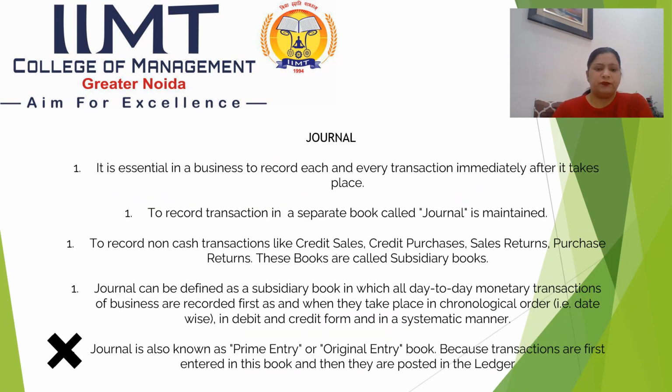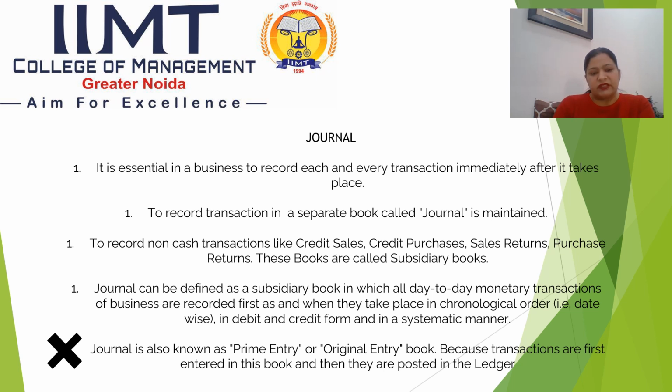Now comes the journal. Journal is the primary book of recording. It is essential in a business to record each and every transaction immediately after it takes place. To record transactions, a separate book called a journal is maintained. To record non-cash transactions like credit sales, credit purchases, sales return, purchase return, bills receivable, bills payable, and cash, these books are called subsidiary books.